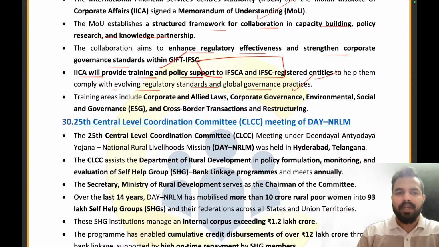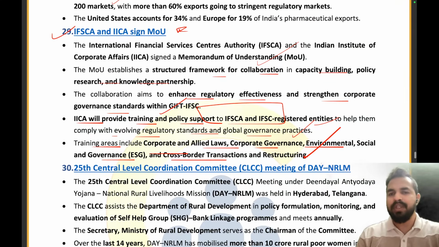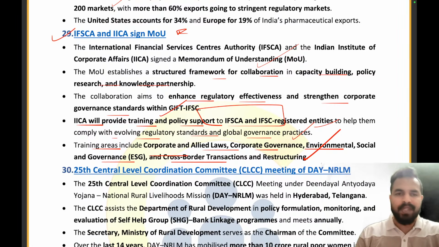Clear, everyone? Now, the training areas will include corporate and allied laws, corporate governance, environmental, social, and governance, and cross border transactions and restructuring. So, the training areas will include so many varied areas like corporate and allied laws, ESG framework, cross border transactions, and restructuring. And for this, an MOU has been signed between IFSCA and the Indian Institute of Corporate Affairs. That is the right answer.